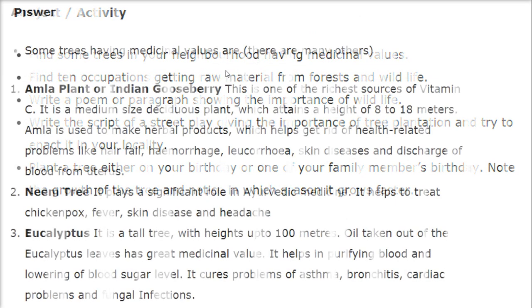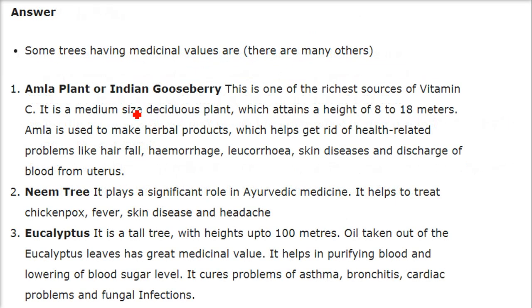Find some trees in your neighborhood having medicinal values. So we have amla plant or Indian gooseberry, neem plant, eucalyptus, babool, etc. So amla plant, this is one of the richest sources of vitamin C. It is a medium-sized deciduous plant which attains a height of 8 to 18 meters.